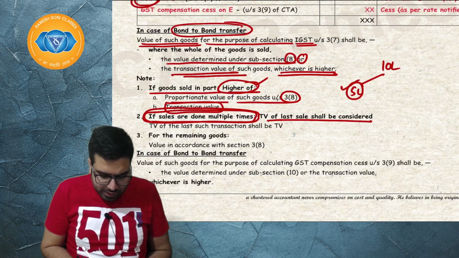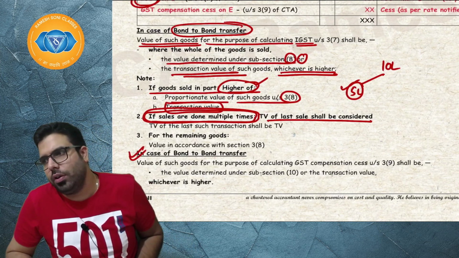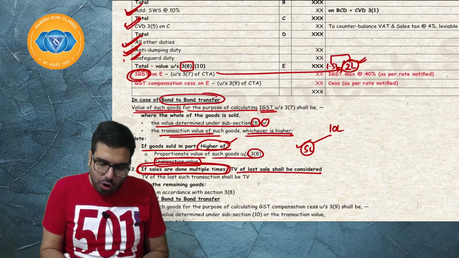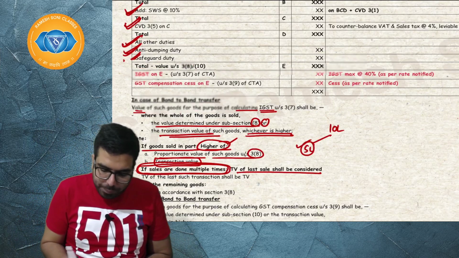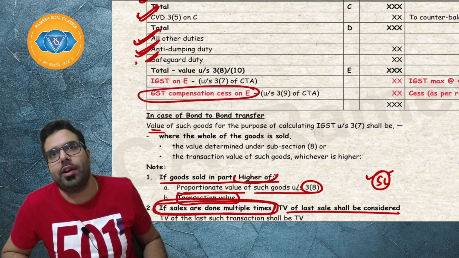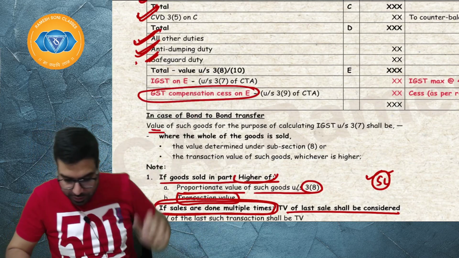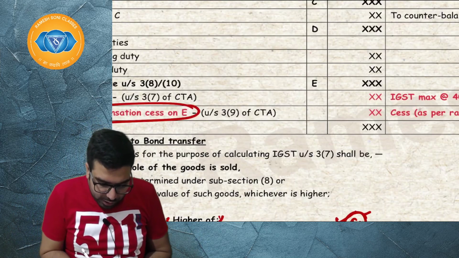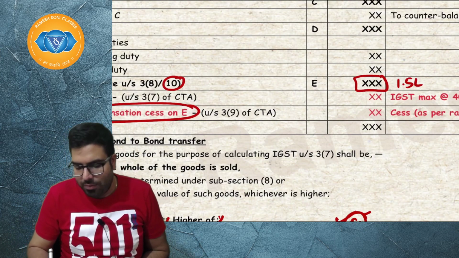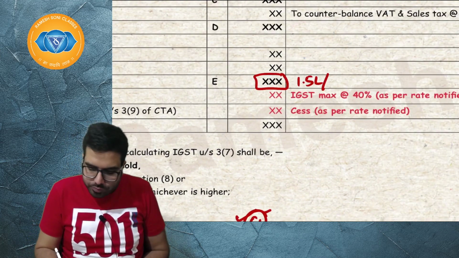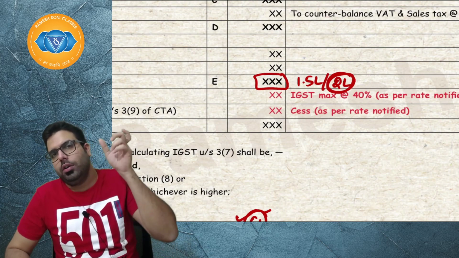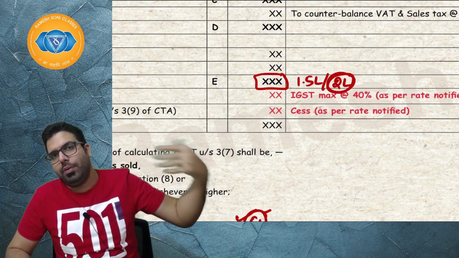Next, the same applies in case of GST compensation cess also. In case of a bond to bond transfer, GST compensation cess will be levied. If the goods are in the warehouse and I have sold them, it will be levied on the value under 3.10. Supposing this value is coming to 1.5 lakh and I have sold the goods at 2 lakh rupees, GST compensation cess shall be levied on the 3.10 value or 2 lakh, whichever is higher.